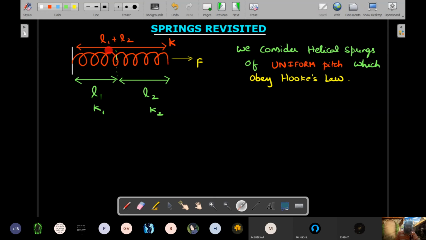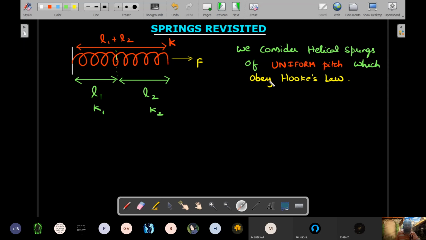So which I can write in the FBD of this one and FBD of this one and FBD of the entire thing together. So assuming originally that these rings were very close to each other, that means the pitch was nearly zero, you could say that the present length is caused by the pitch extension of each one of these links.